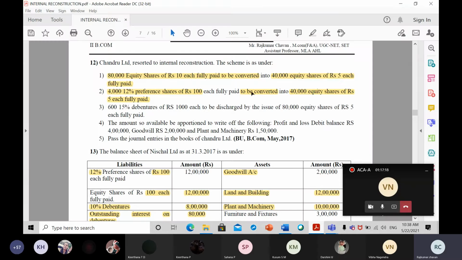We are giving them equity shares. How many equity shares? 40,000 equity shares, and one share value is 5 rupees. The old preference share face value was 100, so they converted into shares, but the face value of the equity share is 5 rupees.